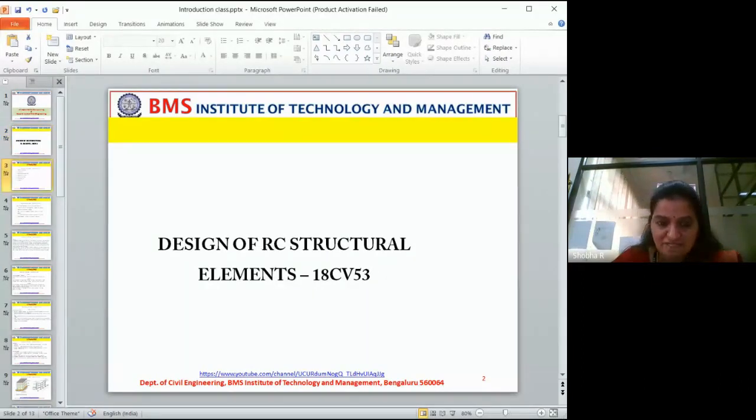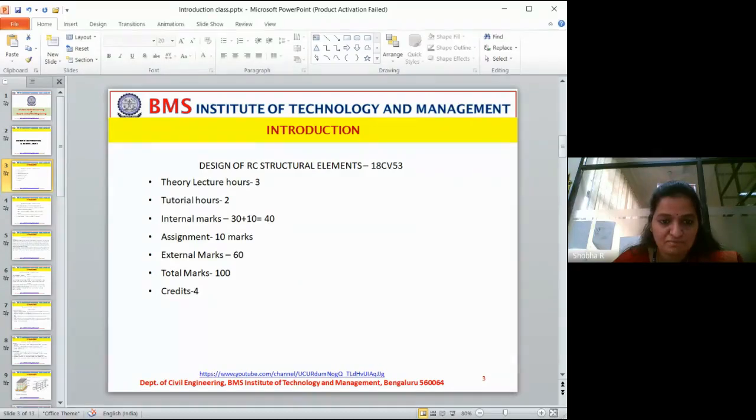So this subject deals with design and analysis of structural elements. We will be having 3 hours of lecture hours in a week and 2 hours of tutorials, and more or less all the 5 hours will be taken continuously. Not only 5 hours, as in survey classes, I will be taking all the possible free classes for this design of RC structural elements. I will not restrict my class only to 5.